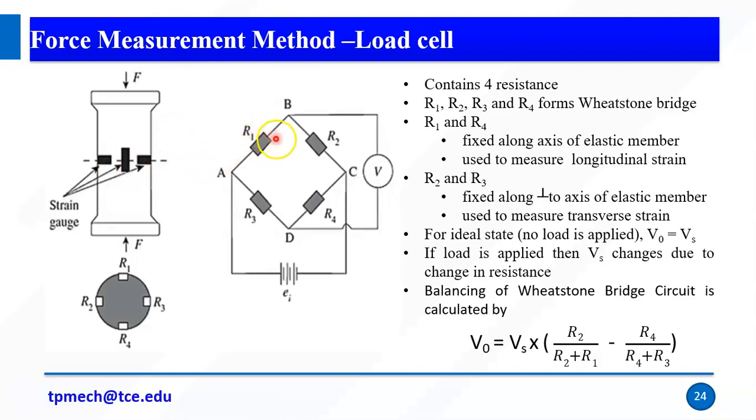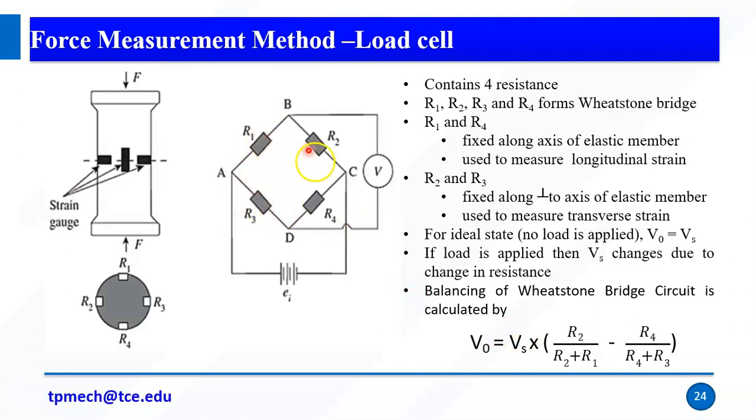So for the ideal state, V0 equals Vs, because everything is connected at 90 degrees. In the ideal state, when no force is applied and the load cell is in a steady state, the output voltage is zero and the input voltage is the same. If any force is applied, the resistance will change, and that resistance change will cause the output voltage. So that output voltage is measured with the help of this formula, V0 equals Vs, the supply voltage, into R2 divided by R2 plus R1, minus R4 divided by R4 plus R3. So from this formula we find the change. So with the output voltage we can measure the force. So at the beginning, we saw that we have four resistors.